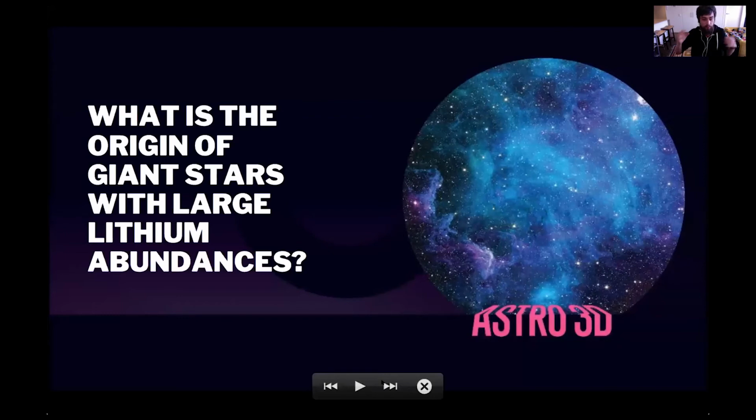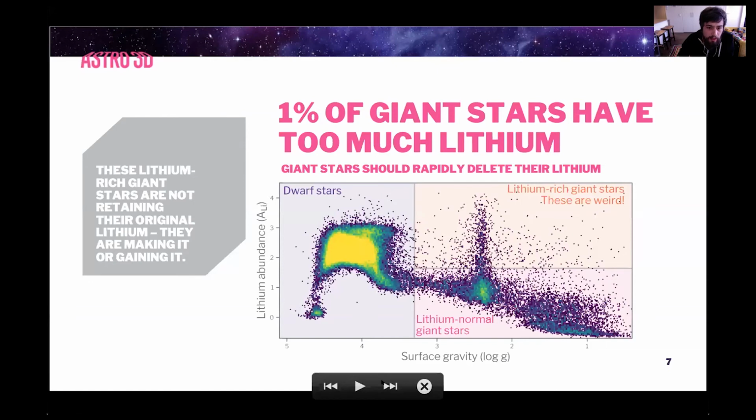The other modeling thing, the models versus observers thing, that GALAH is looking at is what is the origin of these giant stars with large lithium abundances. So what I'm plotting here is the surface gravity of stars against their lithium abundance. And you can see that the dwarf stars have a certain range of lithiums.